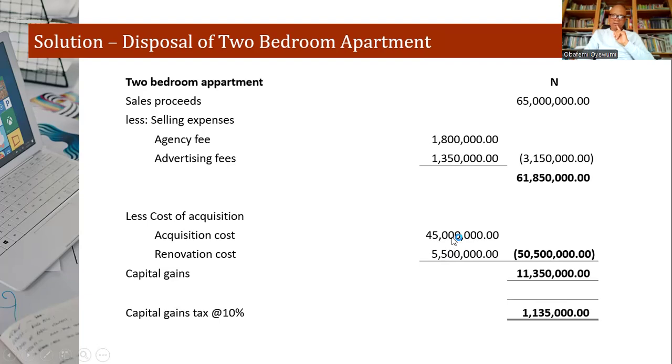Then by the time you take the acquisition cost and renovation cost of 50 million from this, you arrive at 11,350,000. And then by the time you apply the capital gains tax of 10%, you arrive at this figure of 1.135 million. So that's what we arrive at in the first part of this particular lecture.